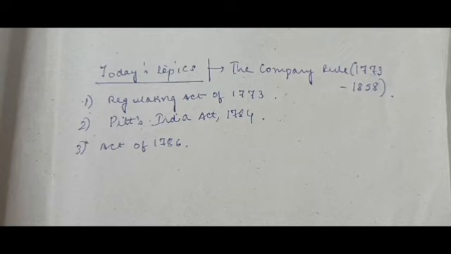Second, the British government was given supreme control over the company's affairs and administration in India. As I already said, this is how the British Crown entered the governance of India.